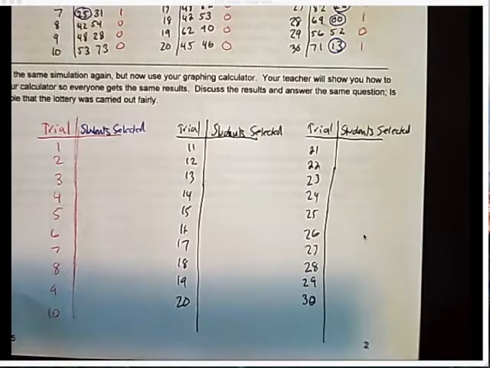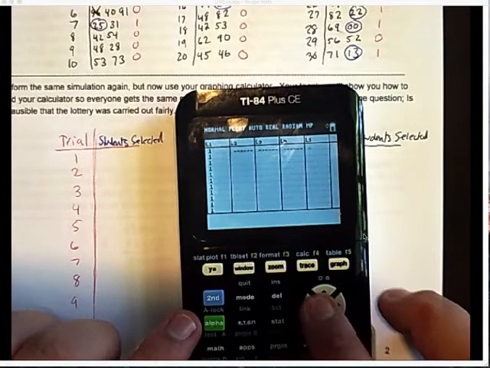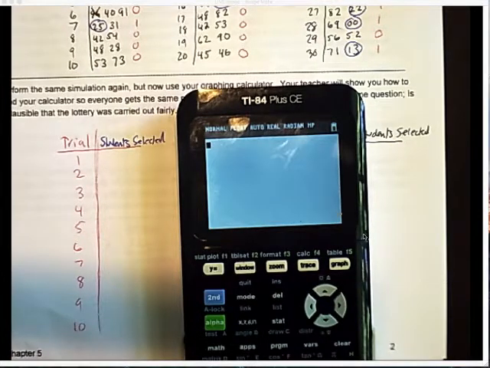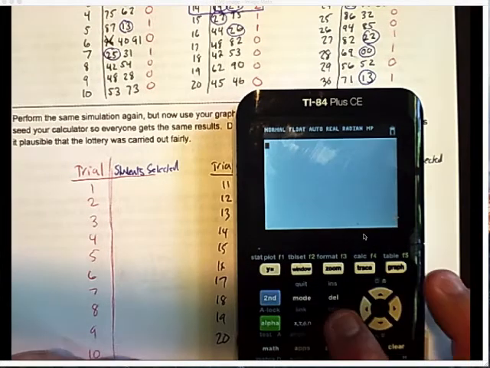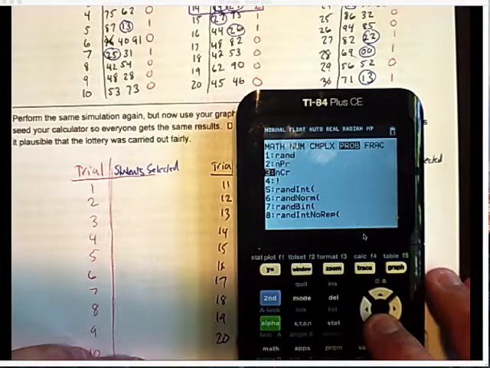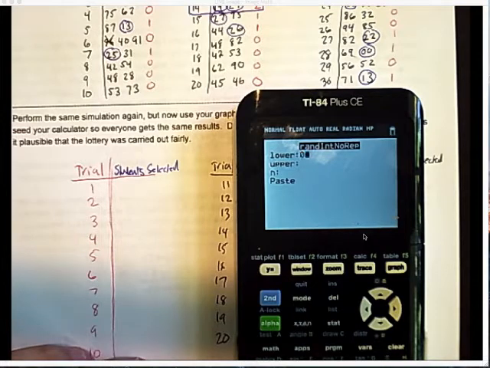Okay. So here's how I'm going to do this. Let me get rid of my data that's in list 1 right now. We can do this in a number of ways. Here's probably the easiest. We can go to Math, go over to the probability section, and go down to number 8, random integer no repeat.